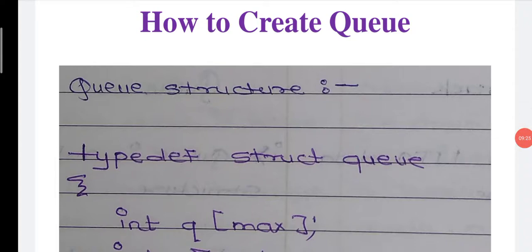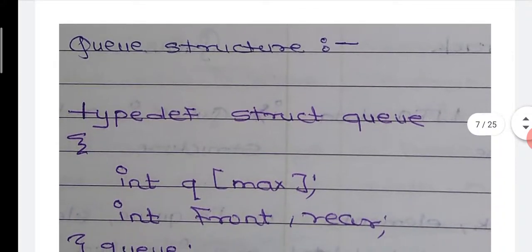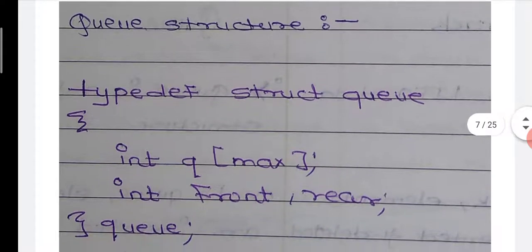The next point is how to create a queue. In stack we discussed how to create a stack. In that particular stack we used a structure. Here also we can use a structure. First typedef struct queue. Here struct is a keyword, then write queue. Now here queue is a structure name and the type is a user defined data type.